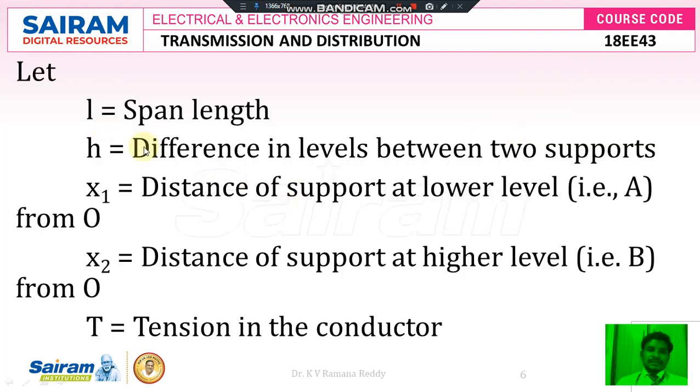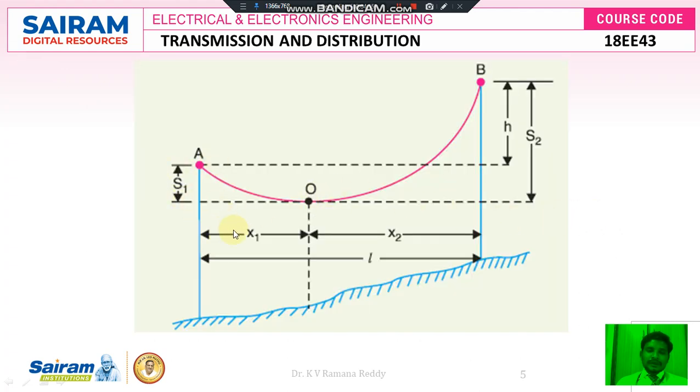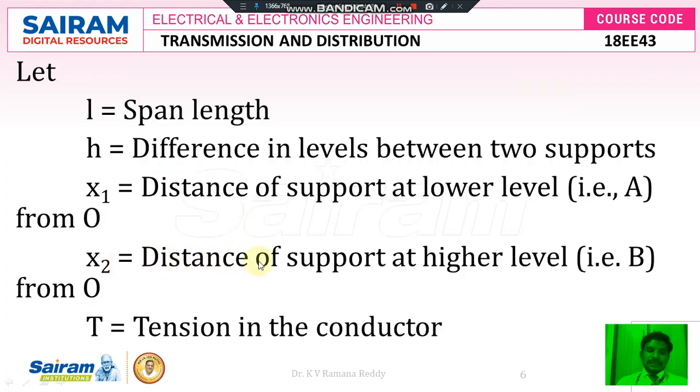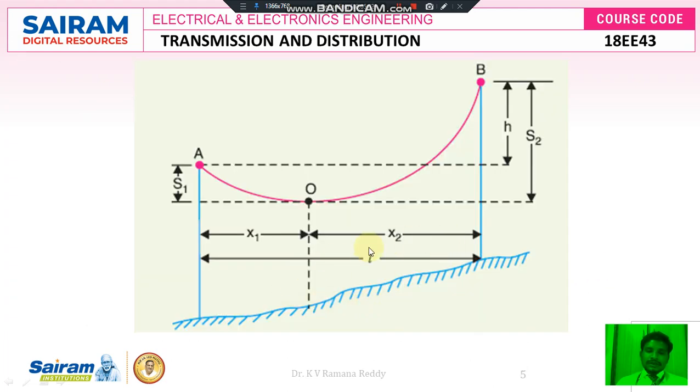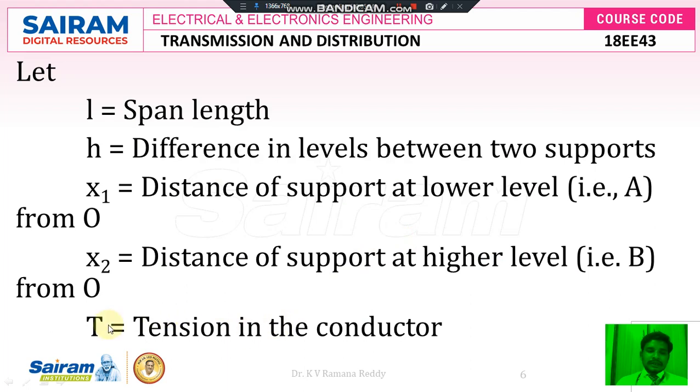Therefore let us assume that L is the span length and h is the difference in levels between two supports, x1 is the distance of the support at lower level, that is capital A, from O, and x2 is the distance of the support at higher level, that is capital B, from O. Capital T is the tension in the conductor, because of the presence of sag there is a tension on the conductor.